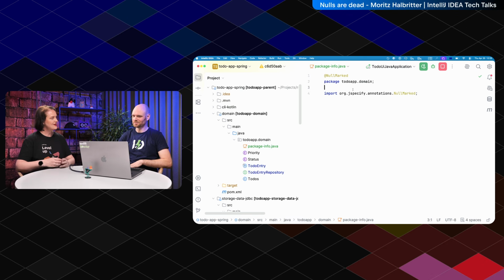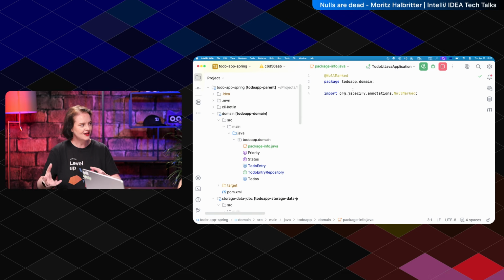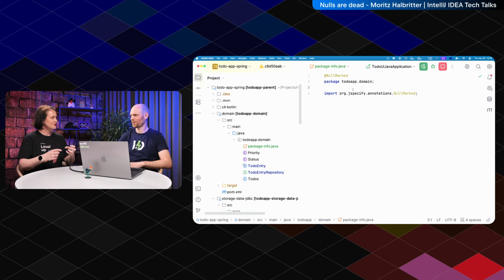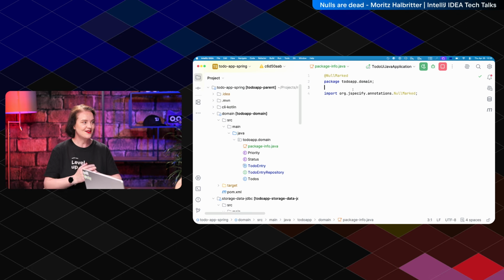Platform types being using Java from Kotlin, and because anything in Java can be null at any time, Kotlin doesn't know whether it's null or not, whereas the Kotlin type system assumes things to be not null. Yeah. So that's why working with Java libraries from Kotlin is fun. Yeah. Everything is fun in Kotlin.